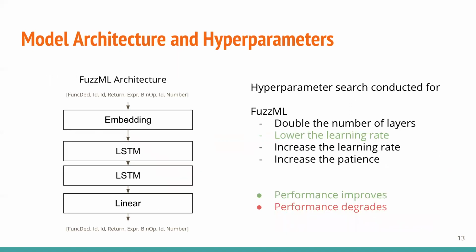Our FuzzML architecture is made up of an embedding layer, two LSTM layers, and a final linear layer. On conducting hyperparameter search, we found that lowering the learning rate improved the model.